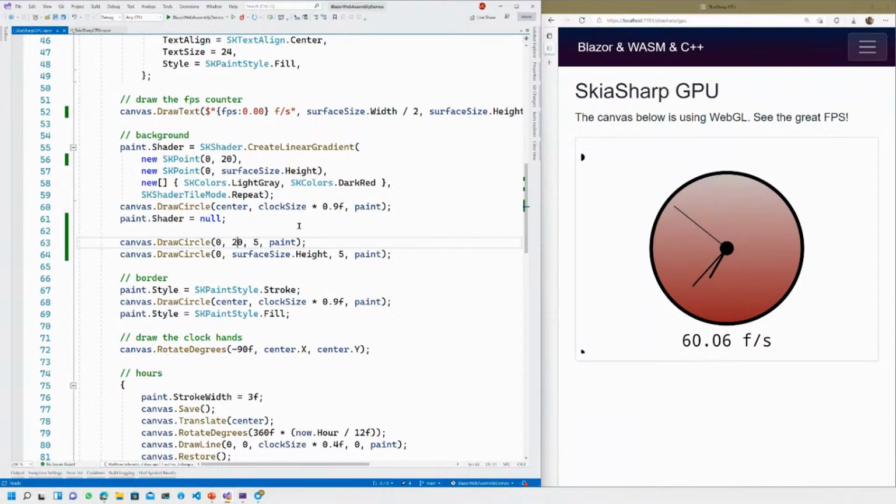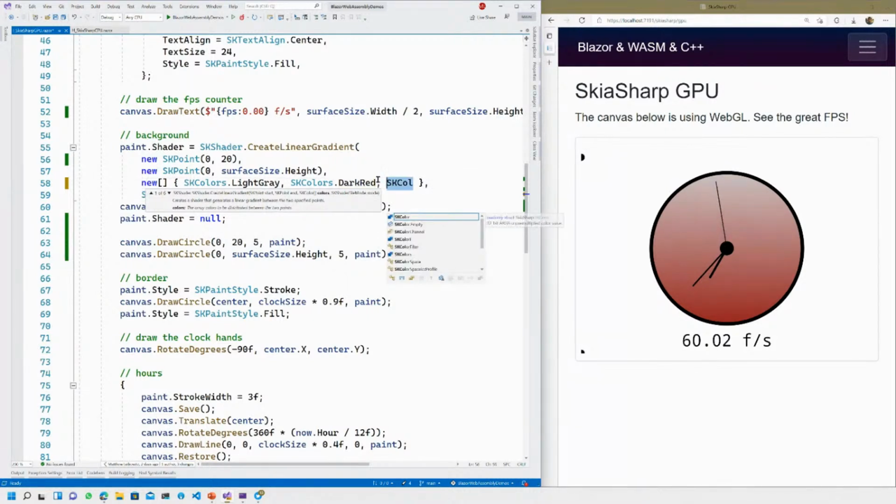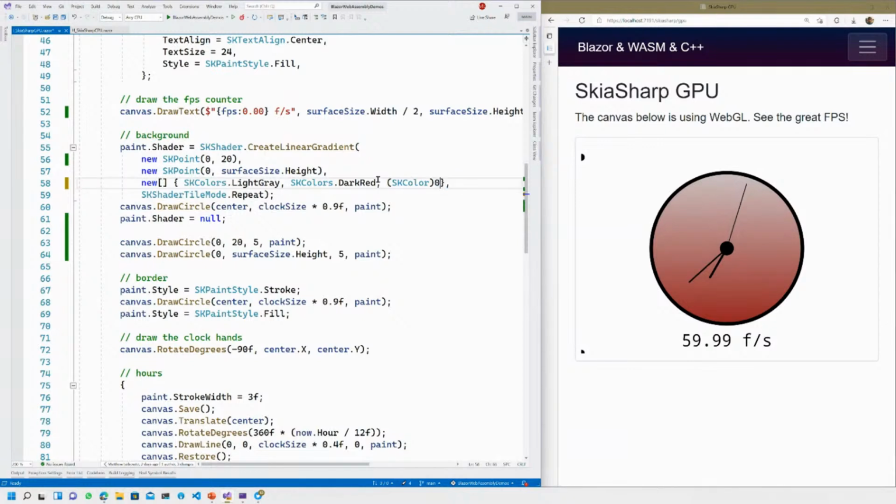So we can go ahead and say, hey, I want to use 3 colors. SK color. Let's use some cool things. So we cast this to SK color, and we like to use hex notation. So let's make it red, green. Let's make it green, right? Should be cool that way. Look at that. So we go from gray, red to green, and we're basically saying, draw the gradient. So we can go ahead and draw anything we want. I don't know, maybe we like create,